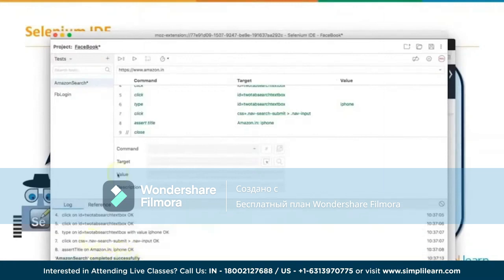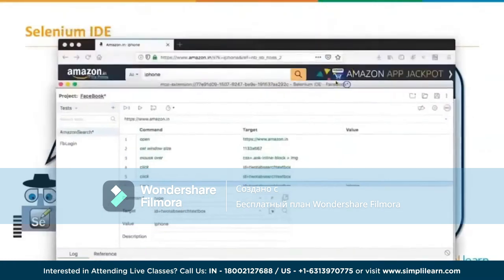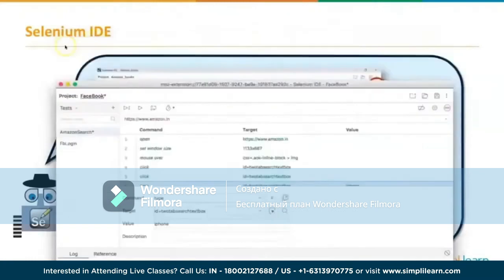So it passed. Now what we will do is on this assert title, I'll just modify this and let's say just add some text. I'll just add a double S here. Now I'm intentionally going to fail this test case just to show you that whenever there is a test case failure, how does the IDE behave and how do you get to know the failures. Alright. So I'll just run the test case again. But before that, let's close the previous window.